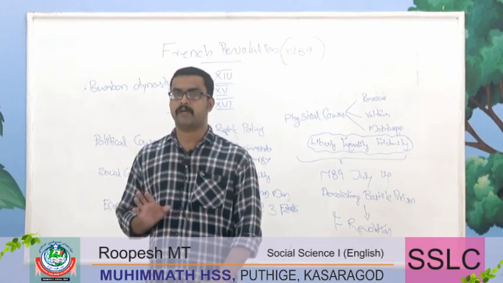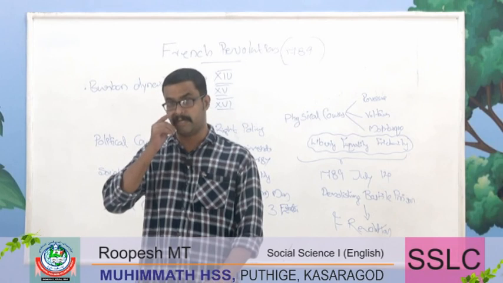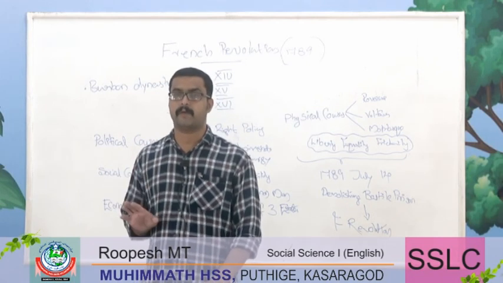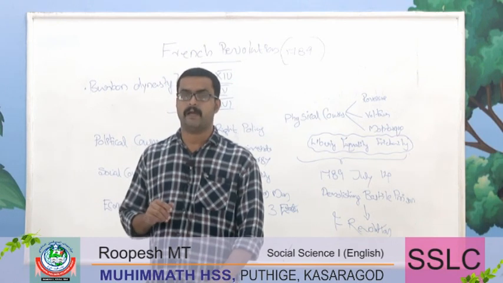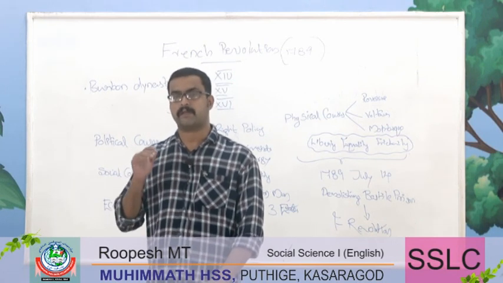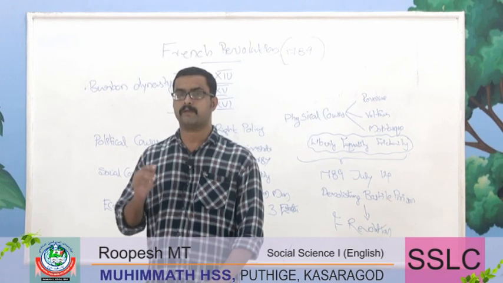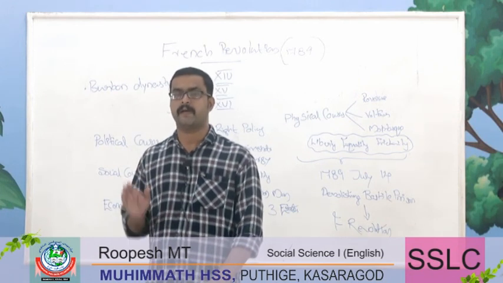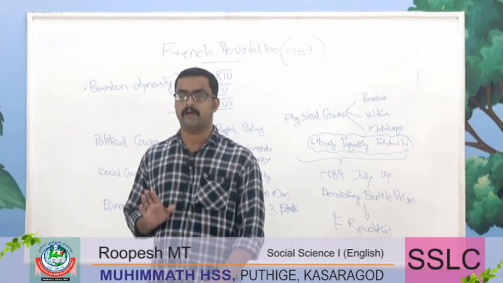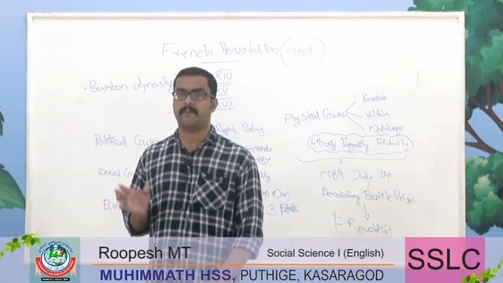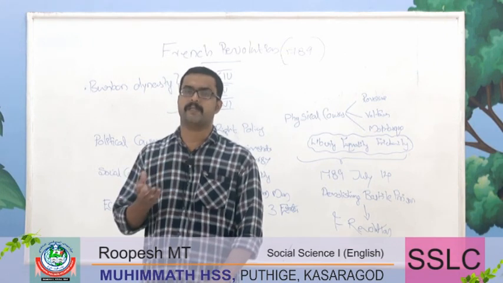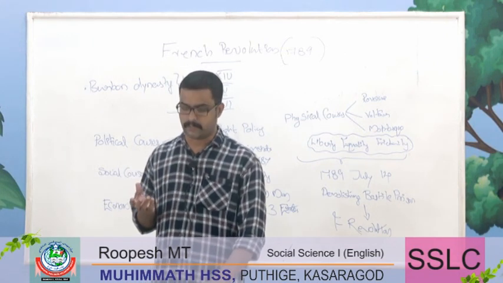The prominent rulers of the Bourbon dynasty were Louis XIV, XV and XVI. The attitude of the rulers from Louis XIV to Louis XVI created the French Revolution. Their attitude compelled the people to conduct a revolution against the administrative setup of the Bourbon dynasty.